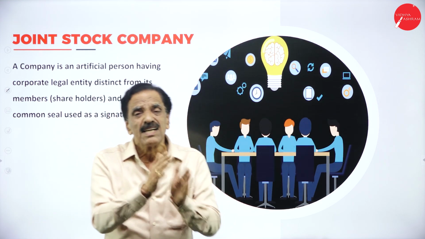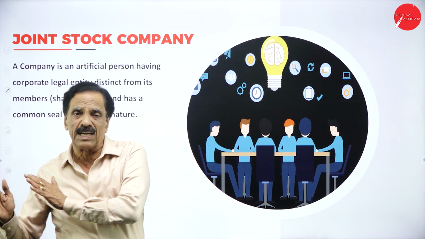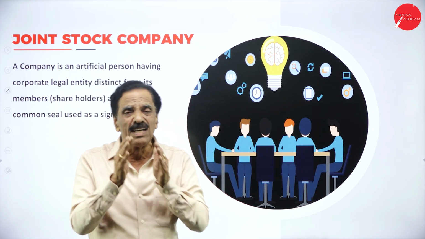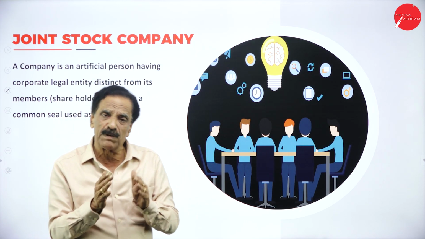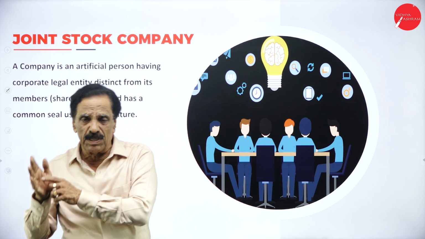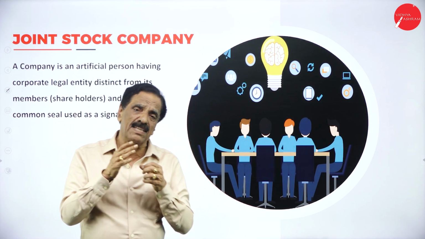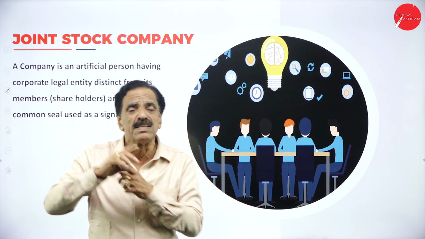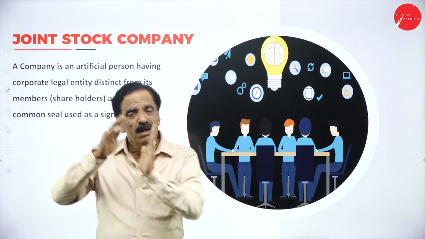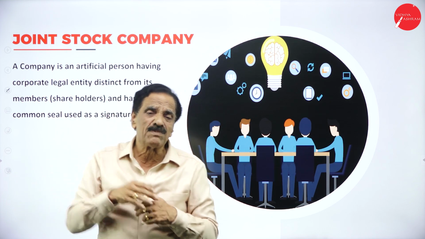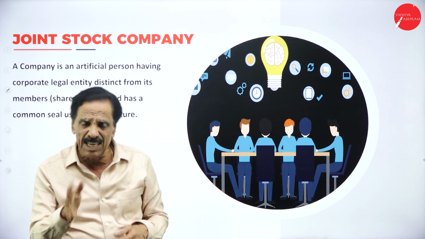One sole trader combined with another sole trader forms an association. That association is called partnership. The minimum number of members is 2, maximum is 20. If they are doing banking business, it is 10. The 20 now becomes 100 as per the Companies Act. So minimum is 2, maximum is 100, and if they are doing banking business, it is 10.